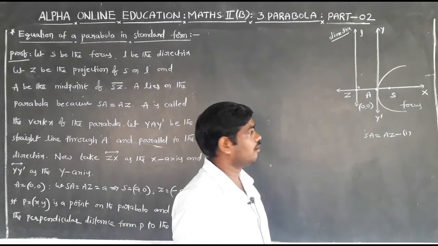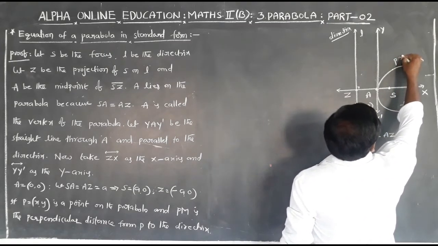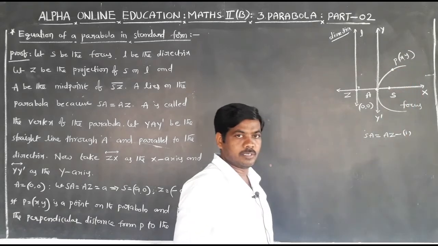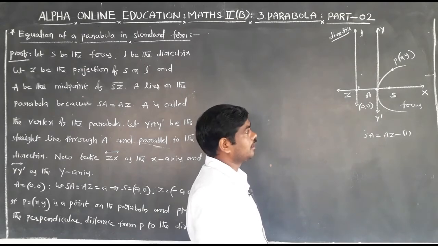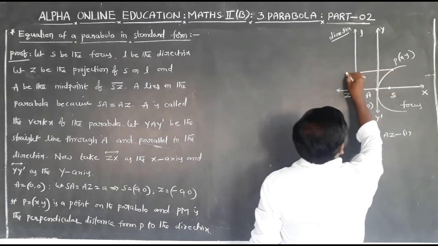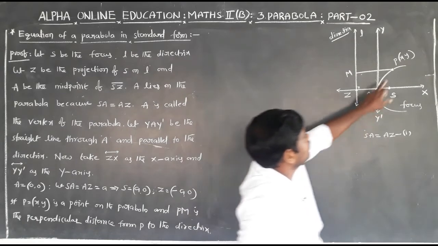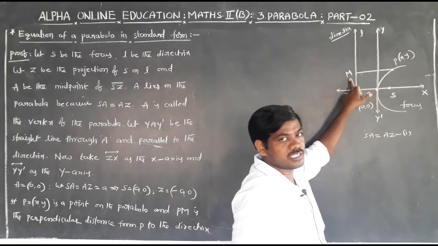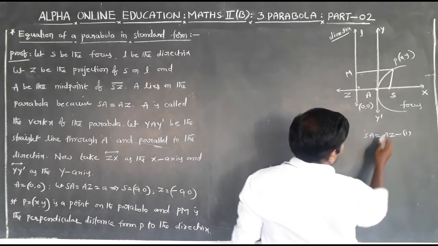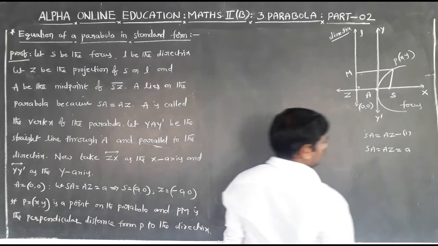A is the origin and let P(x, y) be any point on the parabola. Here PM is the perpendicular distance from P to the directrix.